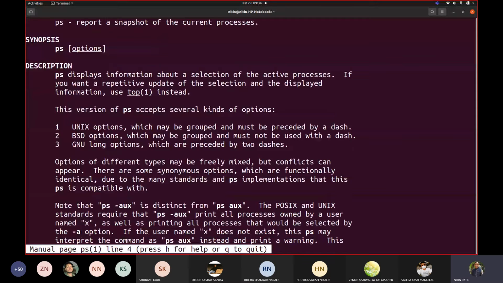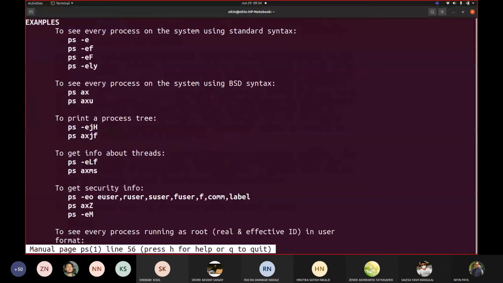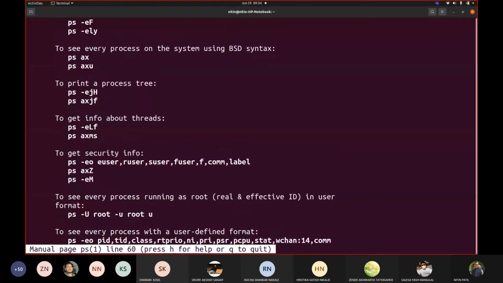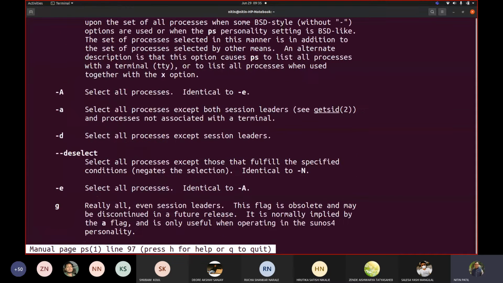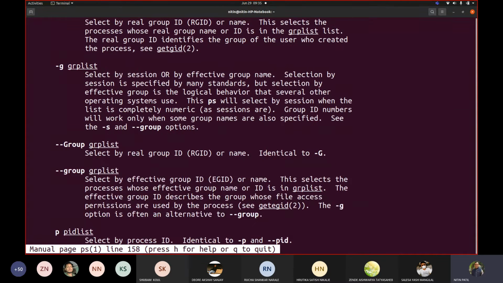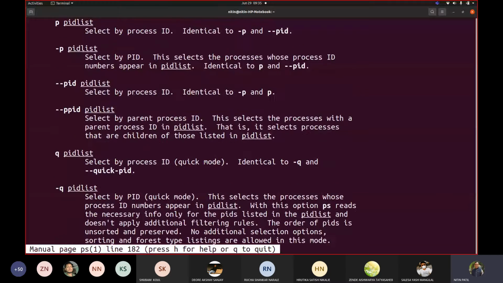Let us go below and see what -ejH is. To print a process tree, you write this command. You may see that huge operations can be carried out, which we will definitely talk about in some time.